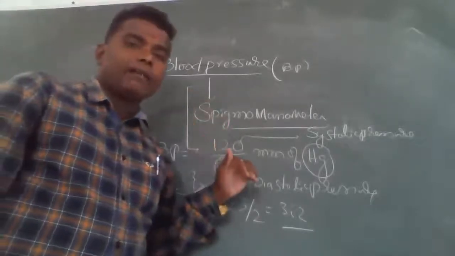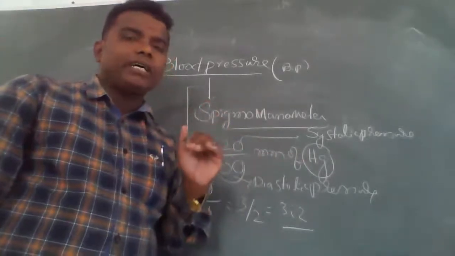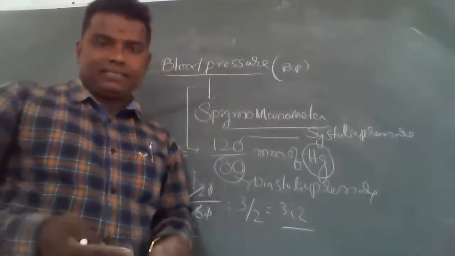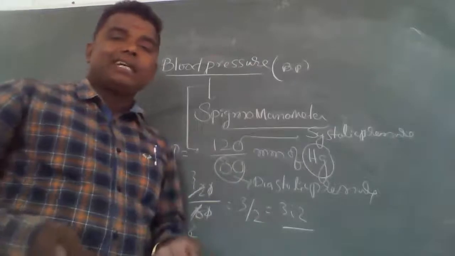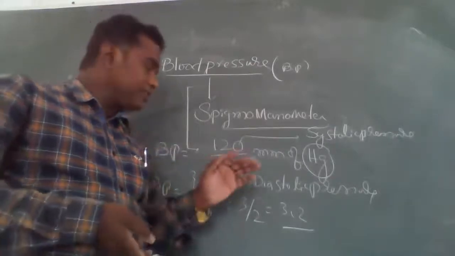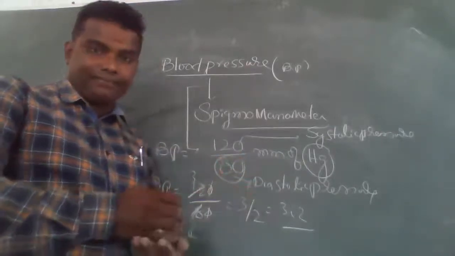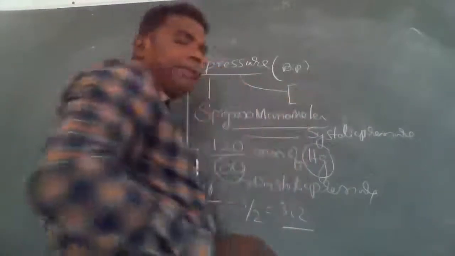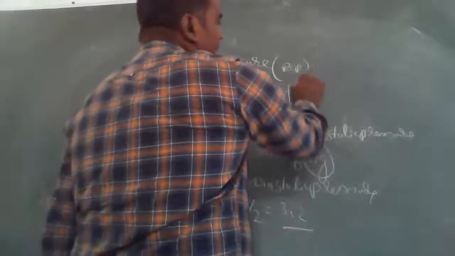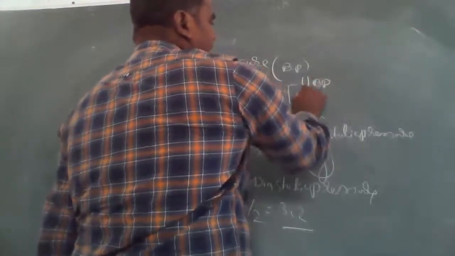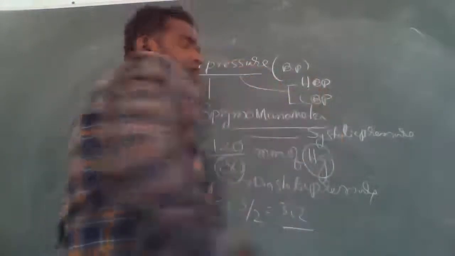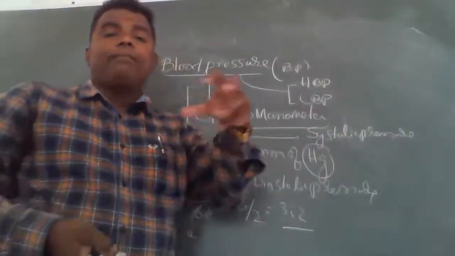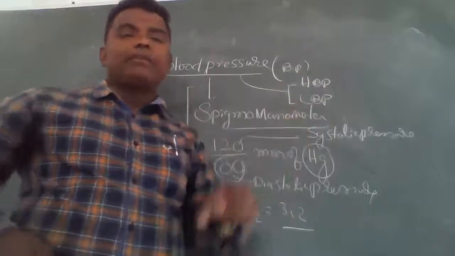Remembering one thing about blood pressure: if it is a high BP, the BP should be raised, that means more than 120 by 80. The BPs are mainly two types: high BP and low BP. High BP is nothing but high blood pressure. Low BP is nothing but low blood pressure.